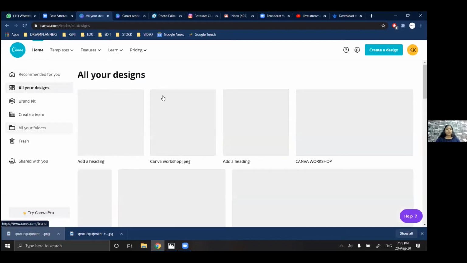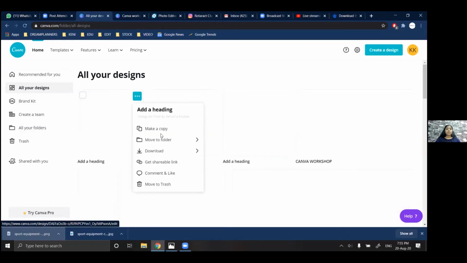Apart from that, you also get a shareable link. So if you want two to three people to be working on a particular design, you can do that. They have editable link options, and they also have link options just to view.